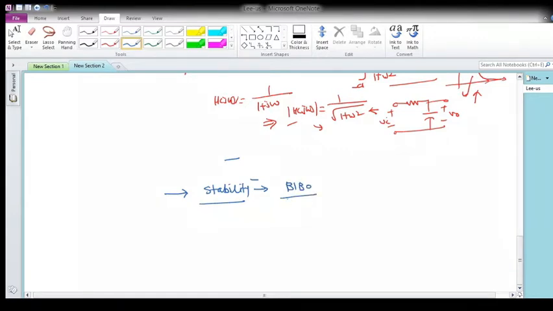Suppose I have a network, this is my excitation E of t, and R of t is my response. The network is stable if and only if, when I give a bounded excitation, your R of t also is bounded.